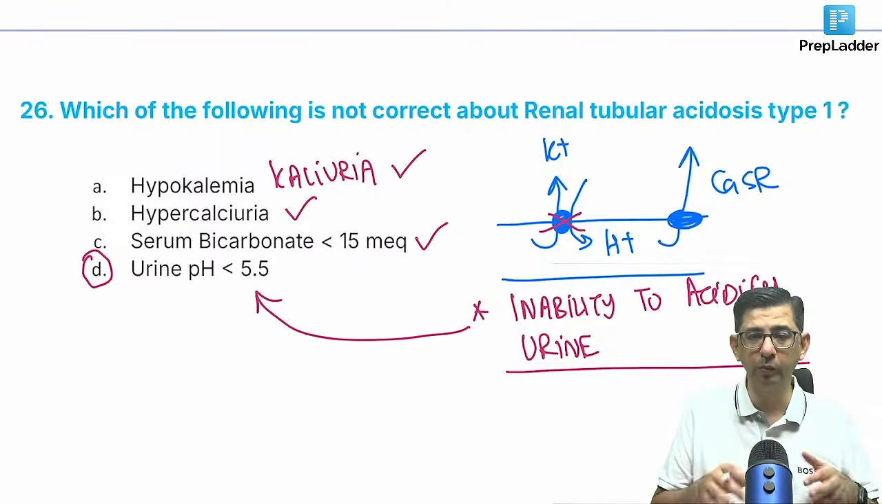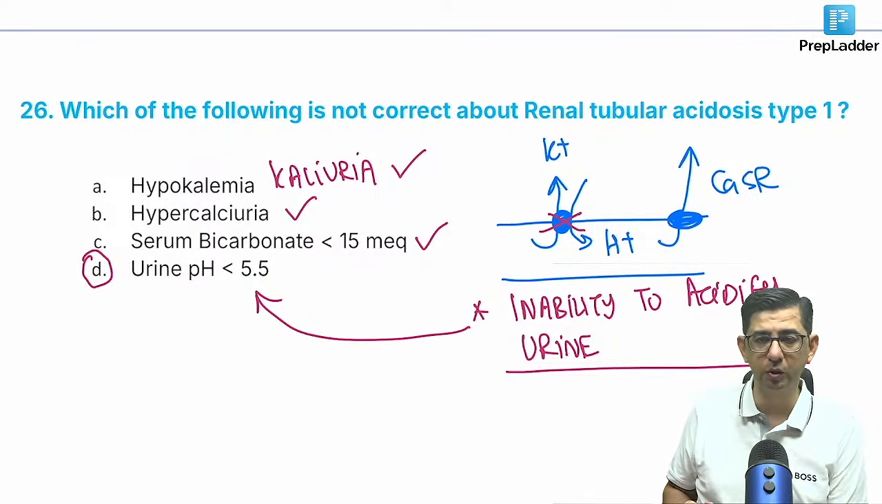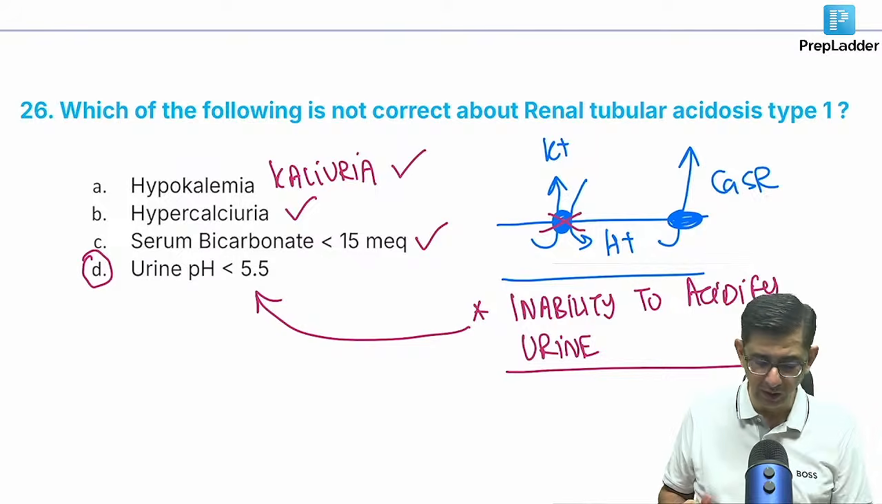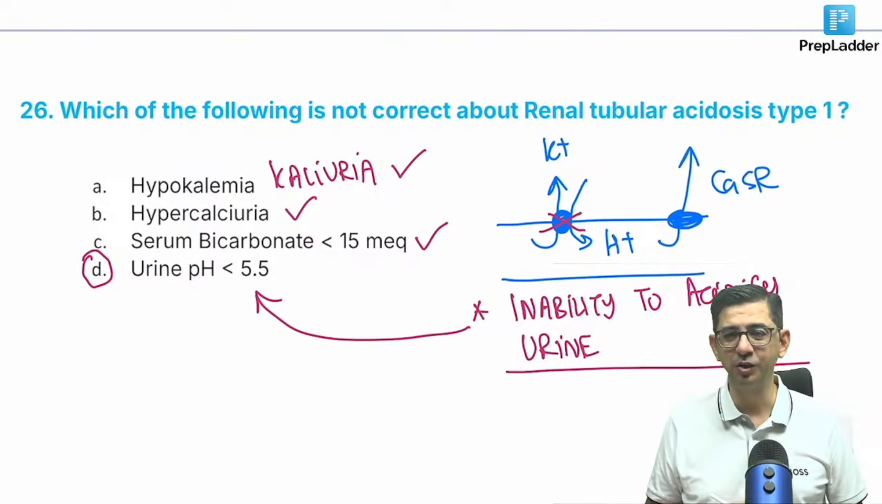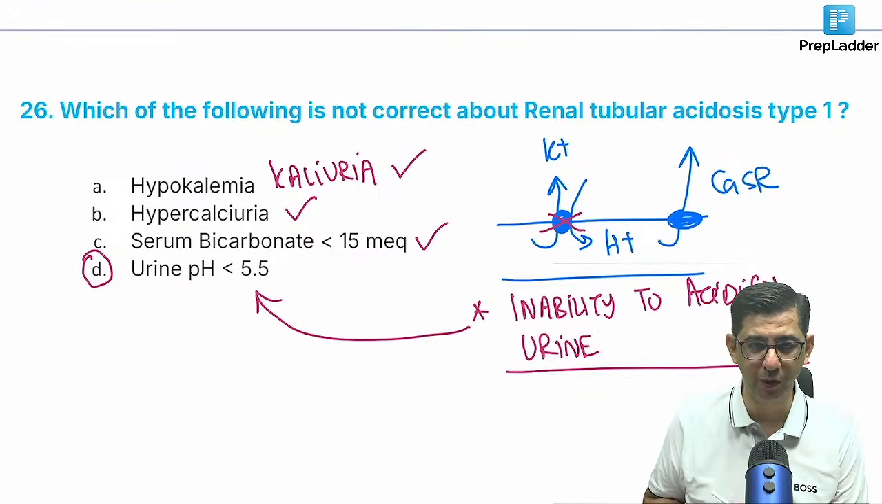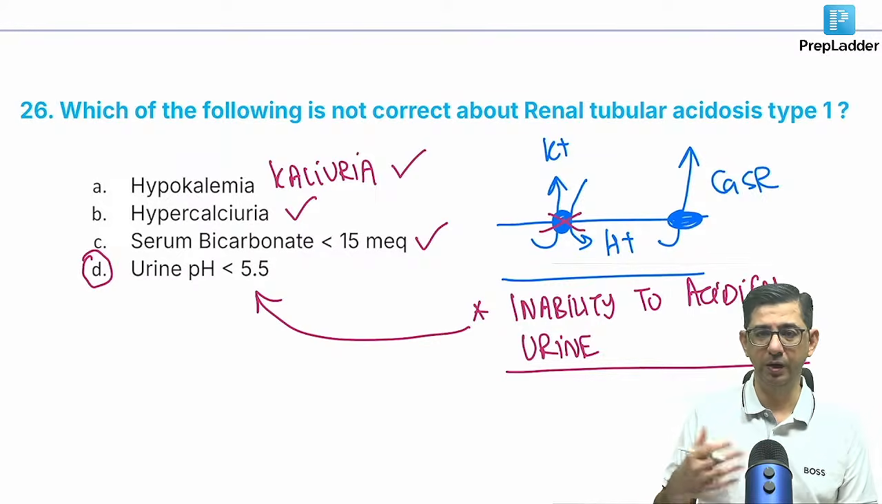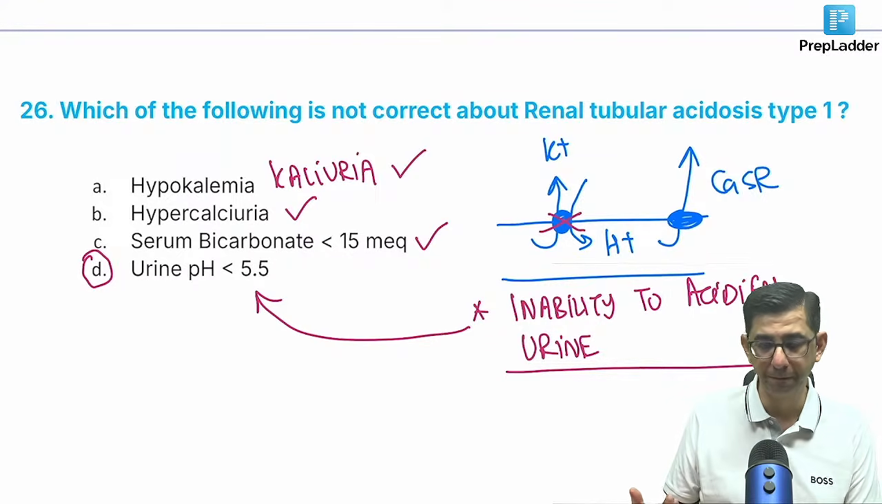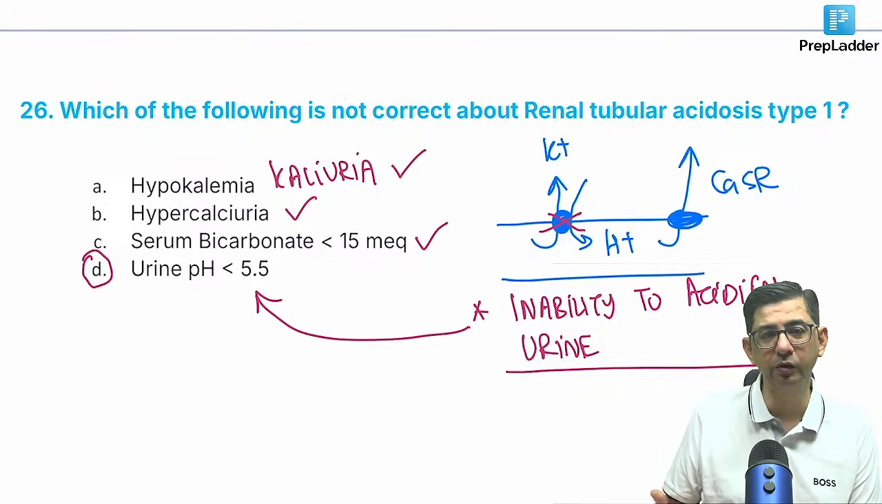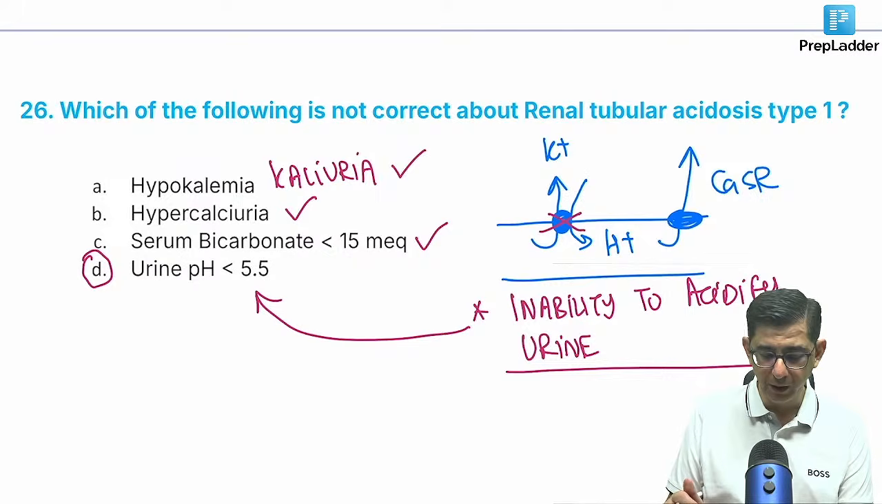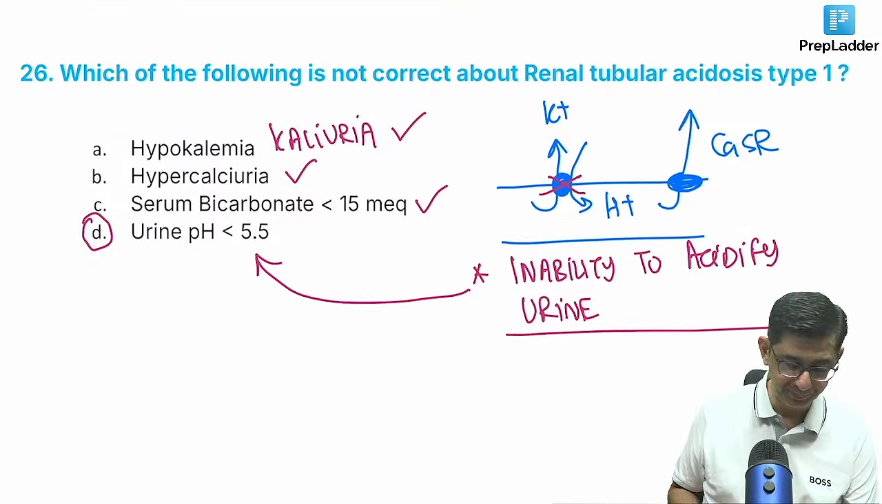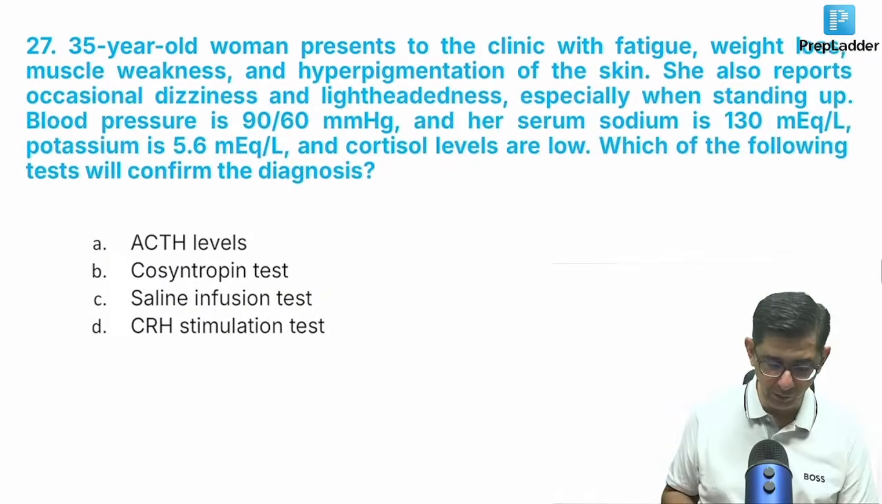You cannot put protons in the urine, so you cannot cause the urine pH to go less than 5.5 for this one. And yeah, this condition will have the Nagma component come in here. The points are hypokalemia due to kaliuria, there is hypercalciuria, CASR is not functioning, and there are hydrogen ions which are not getting excreted, so that's why there's a metabolic acidosis occurring in the chap. So 26 is sorted, we move to 27th.